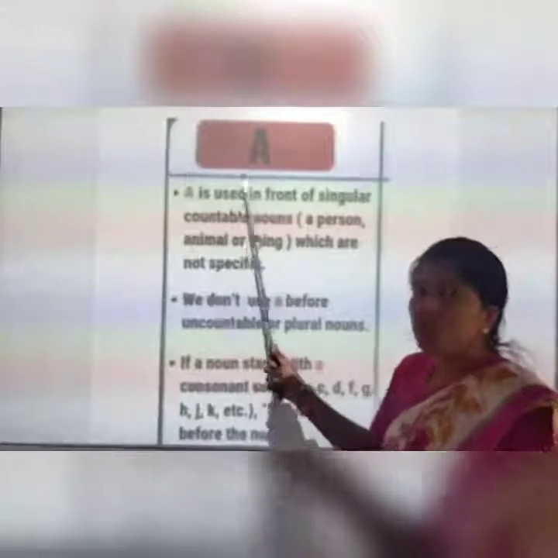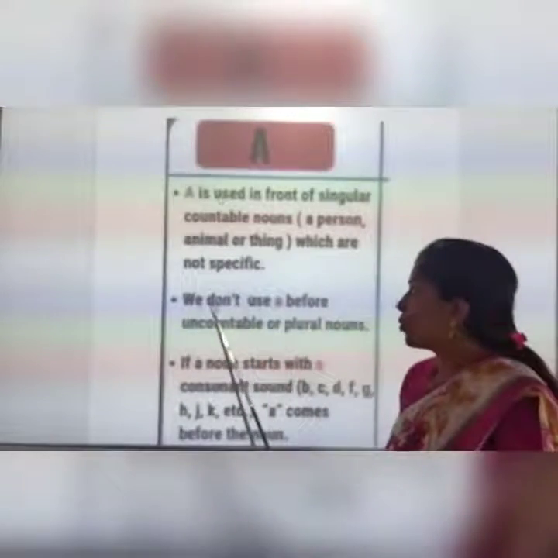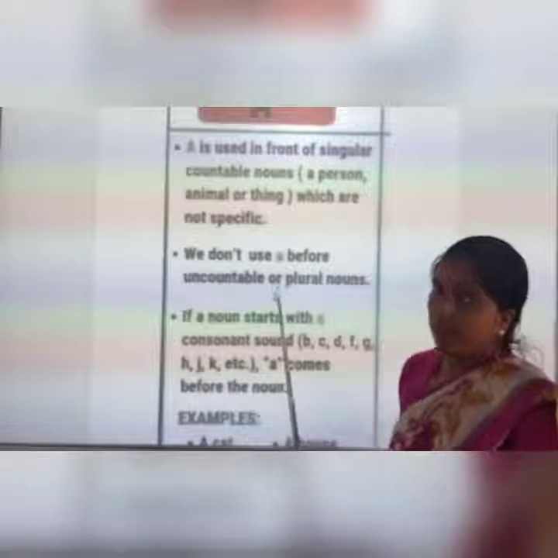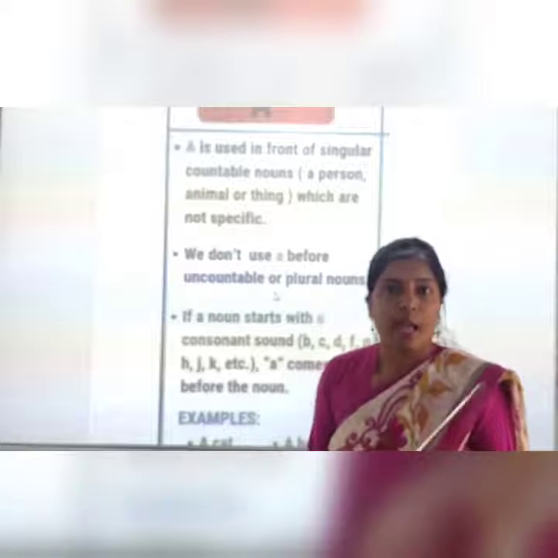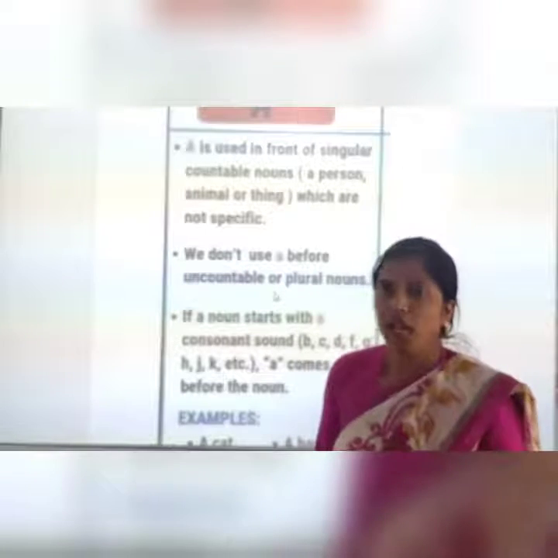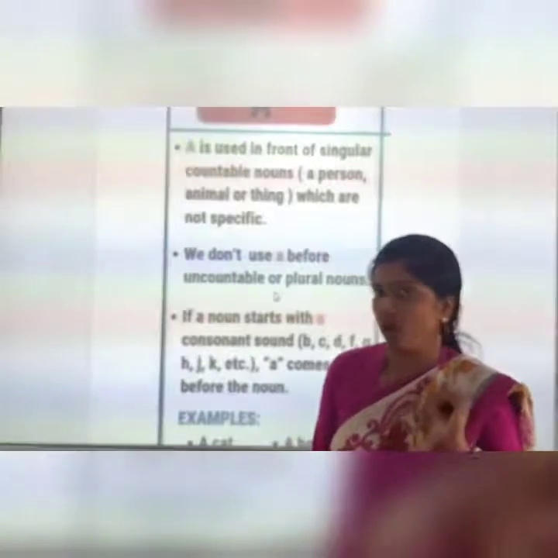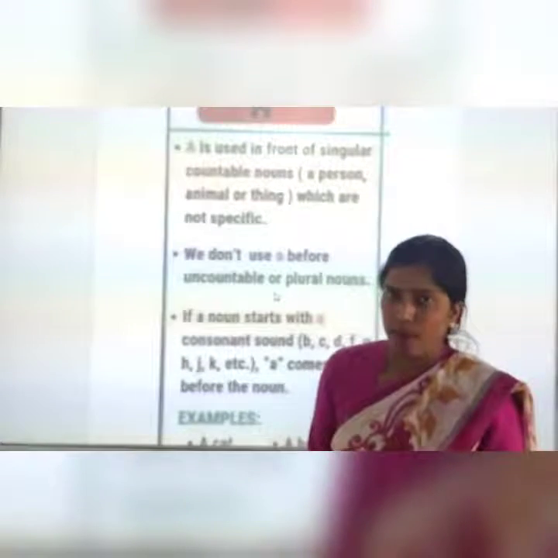But where we don't use a, we don't use a before uncountable nouns. Uncountable means that we cannot count. For example, sugar, milk, rice. All these are uncountable nouns. We cannot count them.